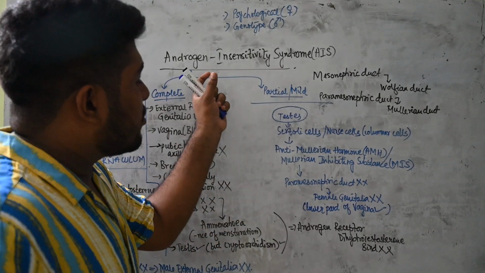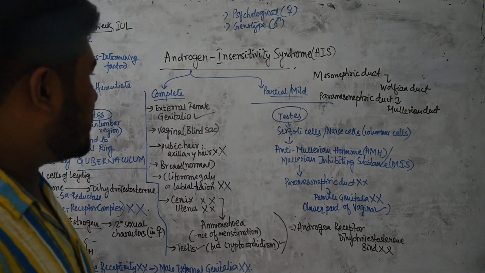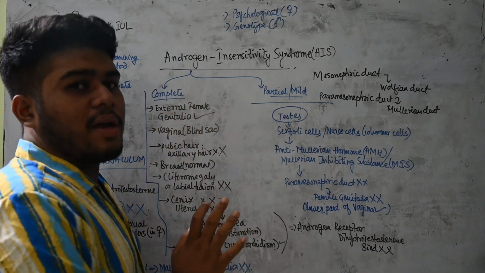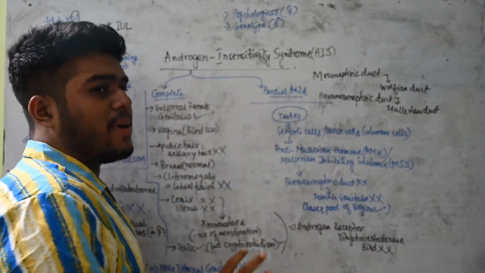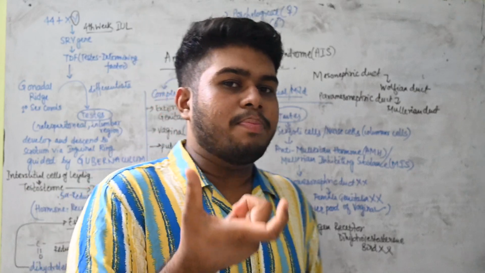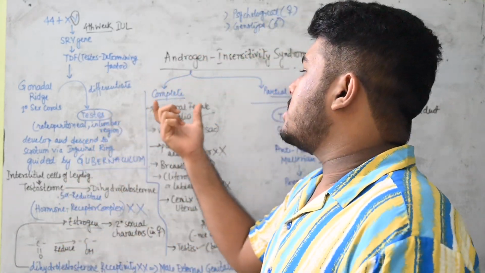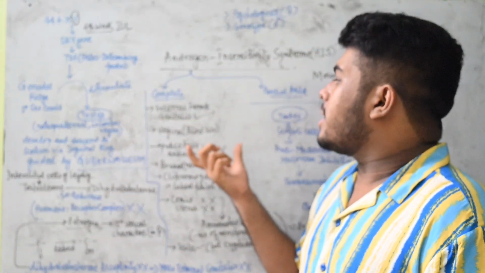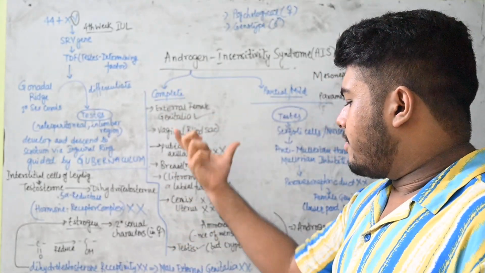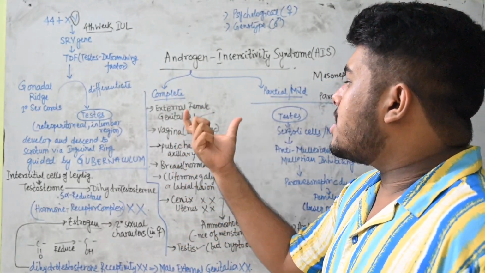Now what is this androgen insensitivity syndrome? Let's see. This can be categorized into two types. One is complete, one is partial or mild. Here we will be discussing the complete androgen insensitivity syndrome, and here we can see what are the clinical features that we will get over here. Now I will say why this is happening.